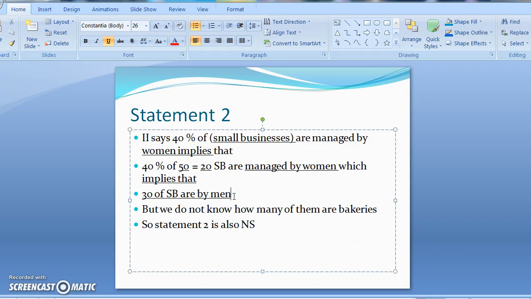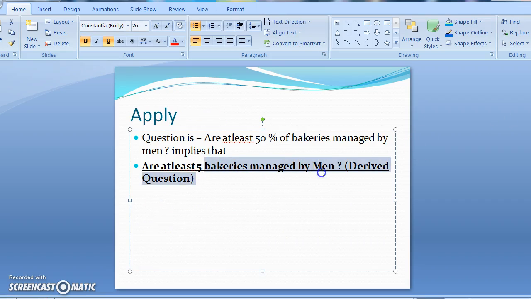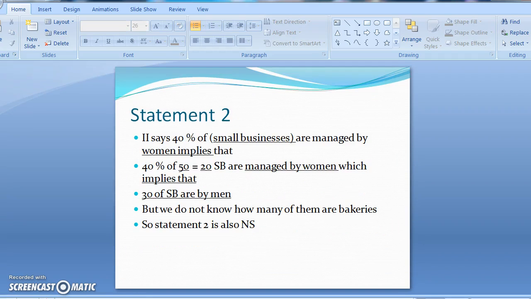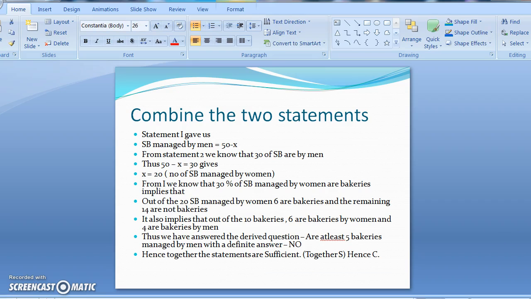Now the question again, how many of the bakeries are managed by men? Are we getting that answer over here? Again, remember, do not combine with statement 1. Is this page enough to give us the answer to the question, that are at least 5 of the bakeries managed by men? The derived question. Answer is no. And therefore, statement 2 is not sufficient. We are not able to give an answer.